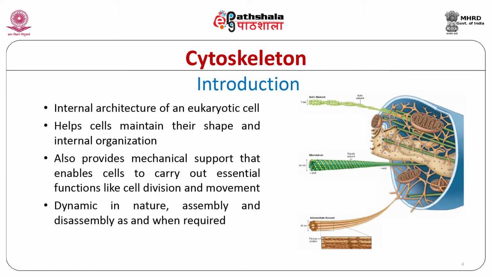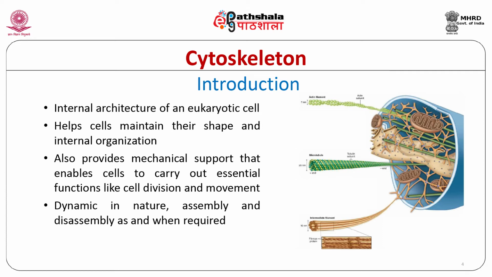Microtubules are the largest filament, of diameter about 25 nm, made of a protein called tubulin. Intermediate filaments, as their name indicates, are intermediate in size, between the larger microtubules and smaller actin filaments, with a diameter of about 10 nm.